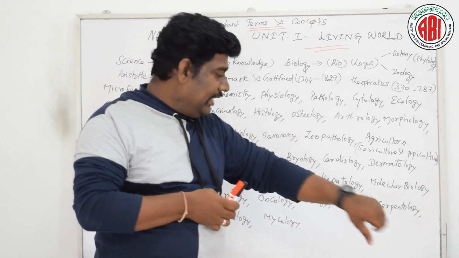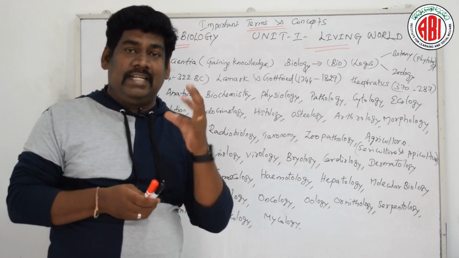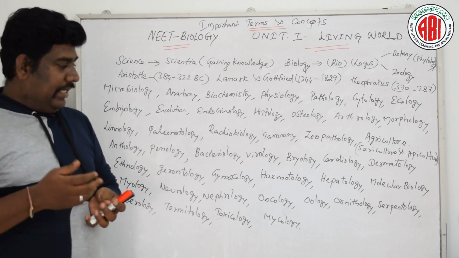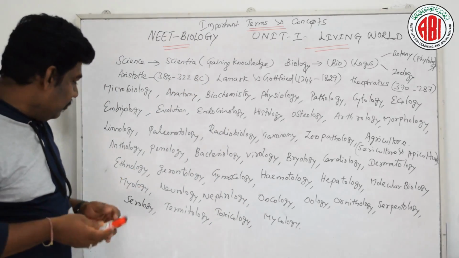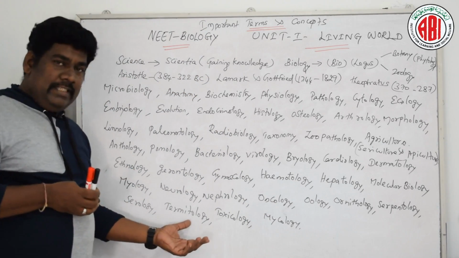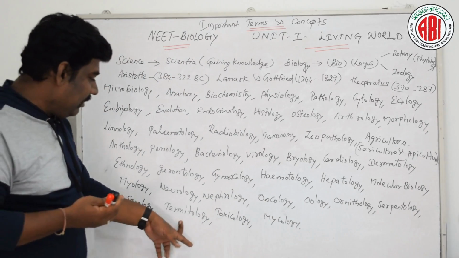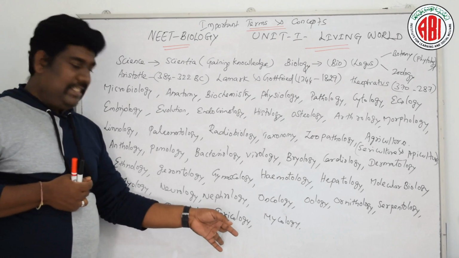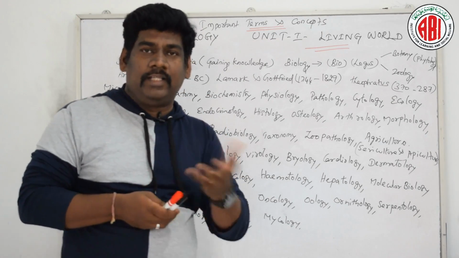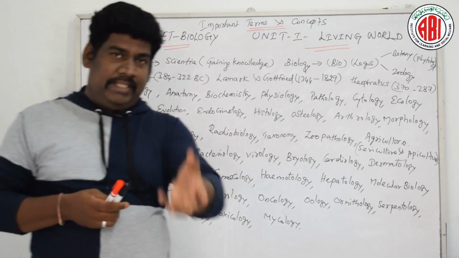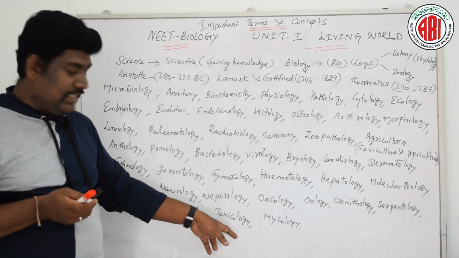Under this category comes serpentology, a branch of science which deals with studying different types of snakes. There we discuss venomous and non-venomous snakes, poisonous and non-poisonous. Termitology is a branch of science which deals with termites and ticks. This is one example. And toxicology is a branch of science which deals with toxic substances, especially the usage of some drugs or chemicals, and how effectively they act on the human body, plants or animals. We will discuss toxicology in detail.